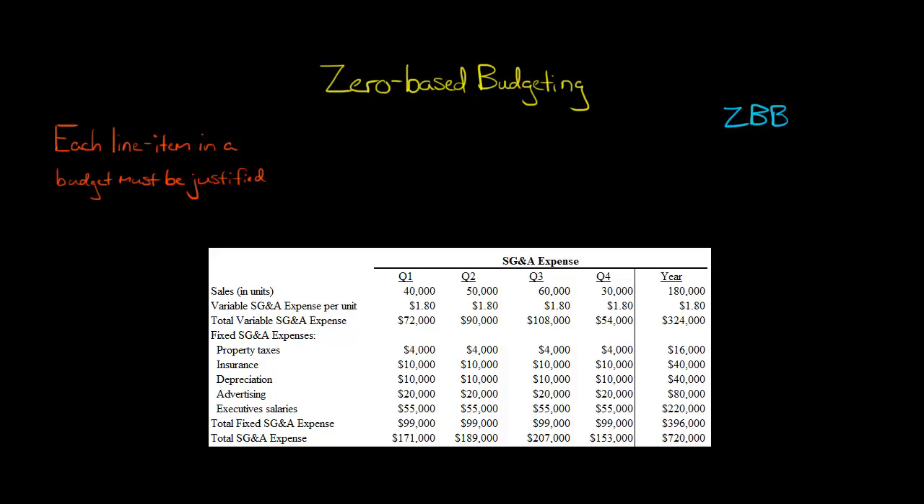In this video, we're going to discuss zero-based budgeting, which is sometimes abbreviated as ZBB. Zero-based budgeting is saying that every single line item in a company's budget proposal needs to be justified.